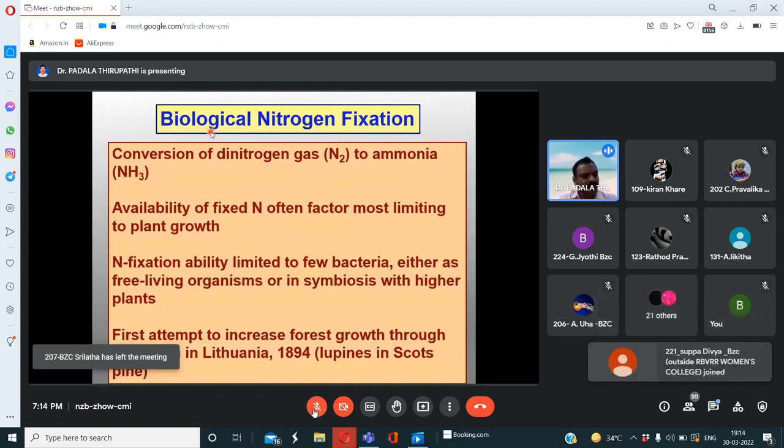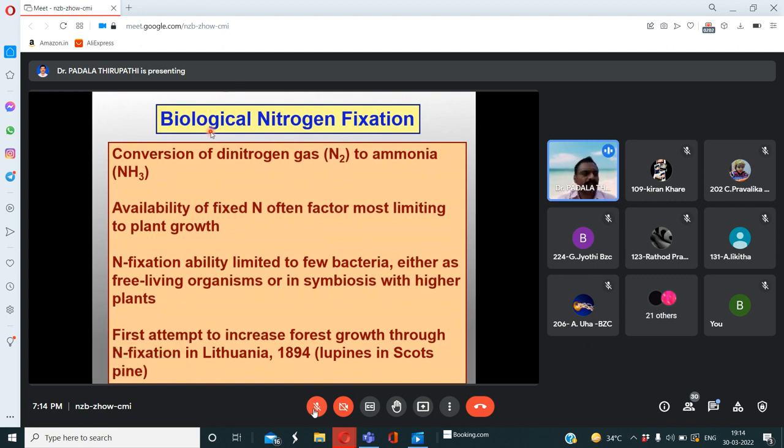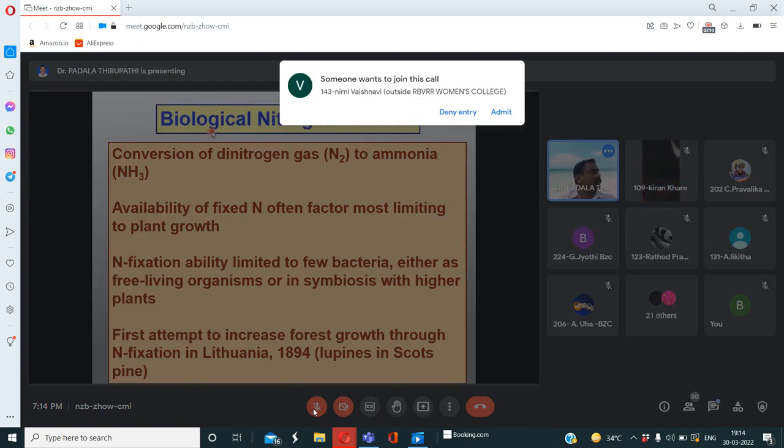Mainly the microorganisms belong to prokaryotes, especially bacteria and cyanobacteria, and even some eukaryotic members like fungi are also involved in this biological nitrogen fixation. The molecular nitrogen present in the gaseous state in the atmosphere is the largest amount, 78%.